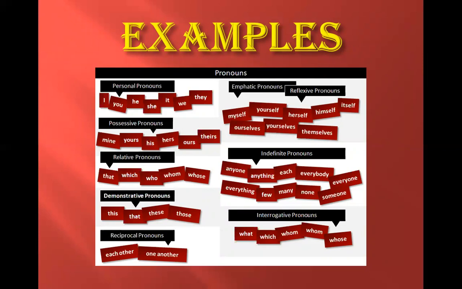This is the singular form, and the plural form of it is ourselves, yourselves, themselves. Indefinite pronouns: anyone, anything, each, everybody, everyone, etc. Interrogative pronouns: what, which, whom, whose, etc. These are some of the examples of the pronouns. Now, one by one, we are going to discuss the kinds of pronouns.